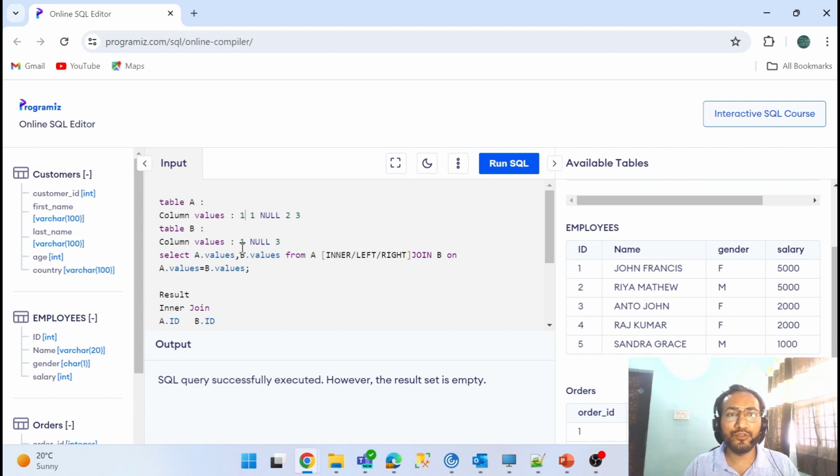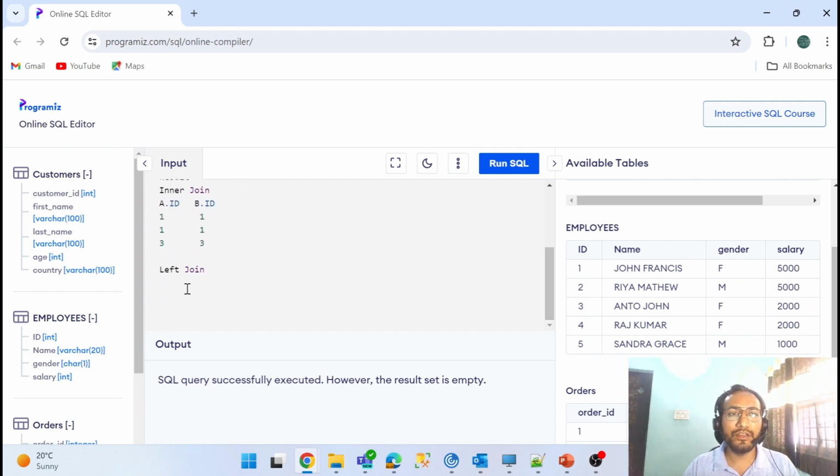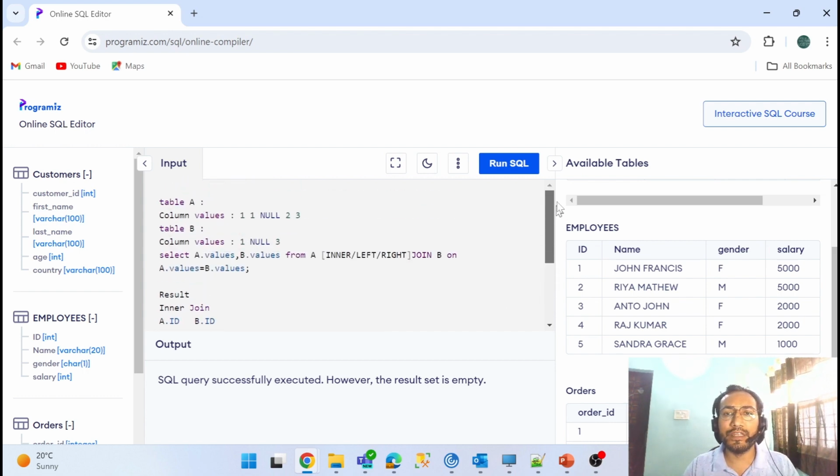So one is going to join with one. Is that correct or not? Correct, right? Let me do that. One, one. And again we have one in the left join, so again we get a one, one. Okay, so I have given two ones here, which means one and one get joined here, right? Null. So I mentioned null will not join with null, but this null is from the left.